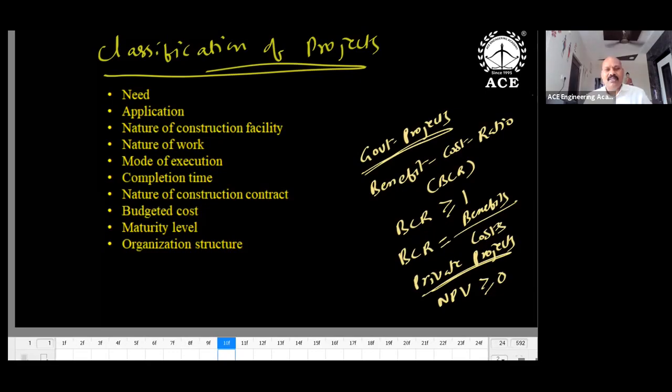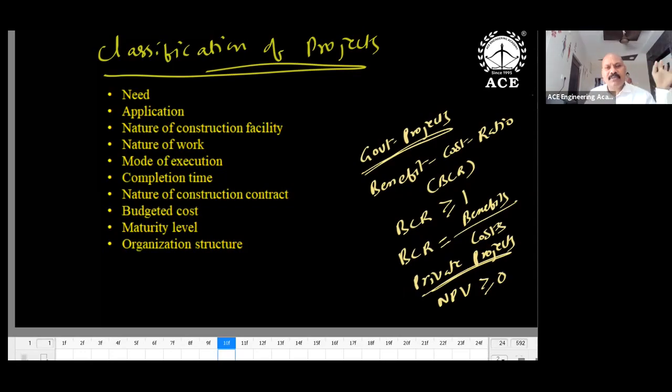Next, based on cost: 1,000 crores and above is a large value or mega project. So we have a classification like that. Maturity level means highly matured or less matured. R&D projects are less matured. Highly matured means we know very well, so deterministic works like roads, railways, airports, which are known works. If you take R&D projects like satellite launching and new product development, that becomes less matured, so we may find new elements in that. Organization structures: we may have a functional organization, project-based organization, or matrix organization. Based on that, we may find different types of projects.